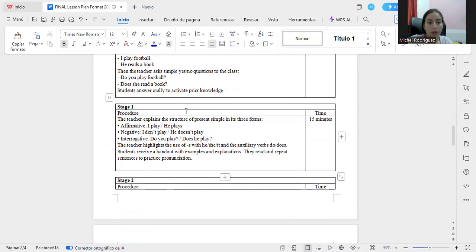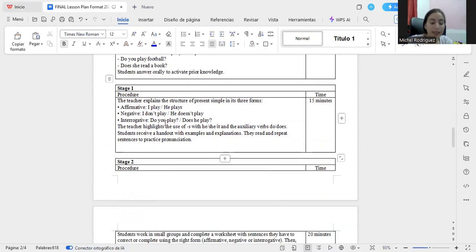Step one is that the teacher explains the structure of the present simple in three forms: affirmative, negative, and interrogative. It's like the grammar part. I'm going to explain the topic, how the present simple is used.